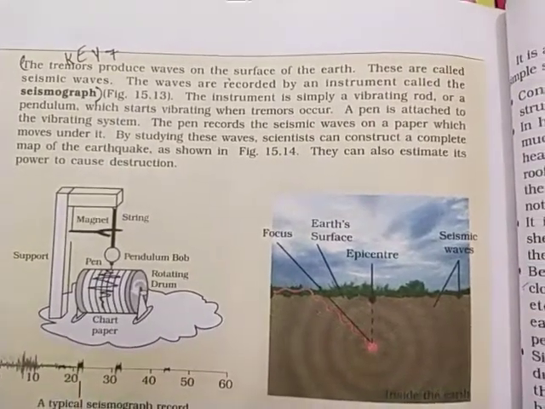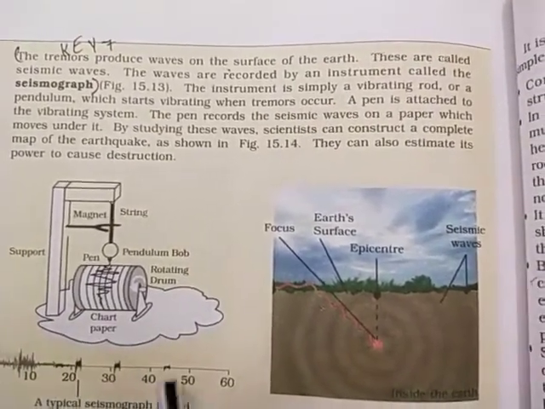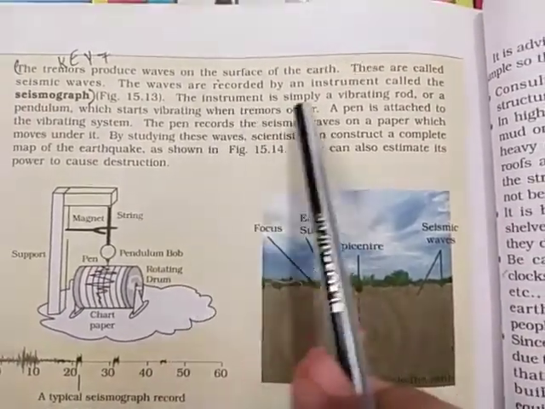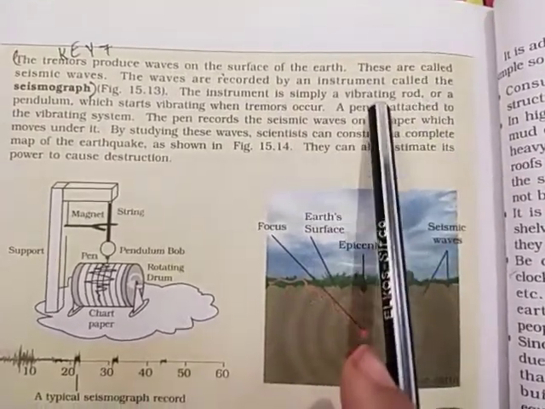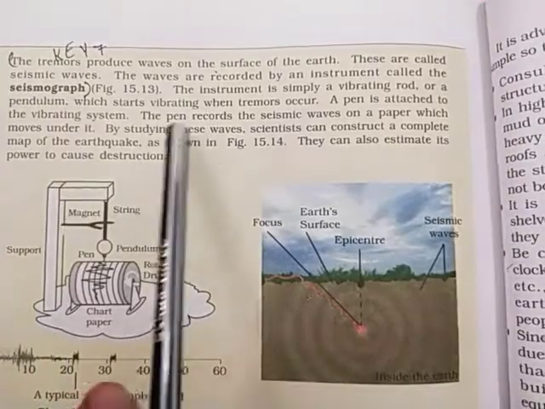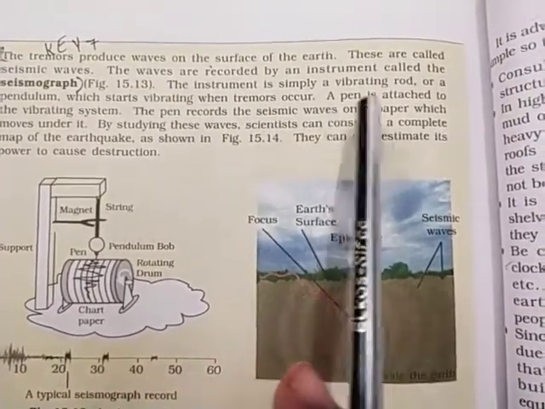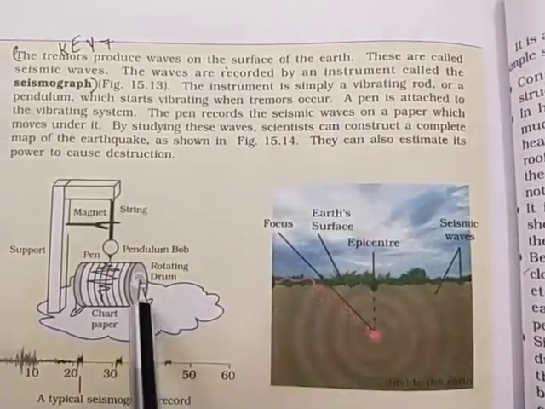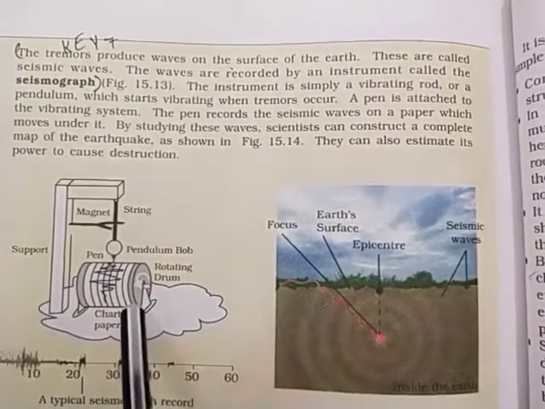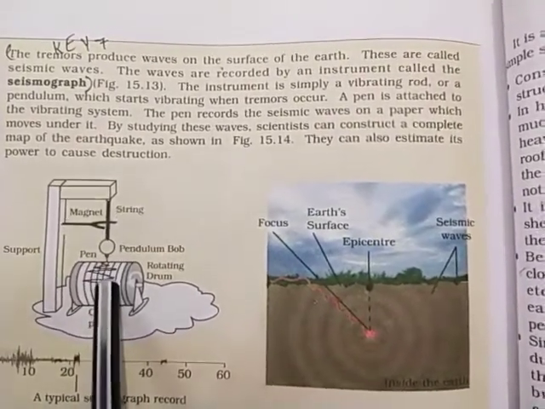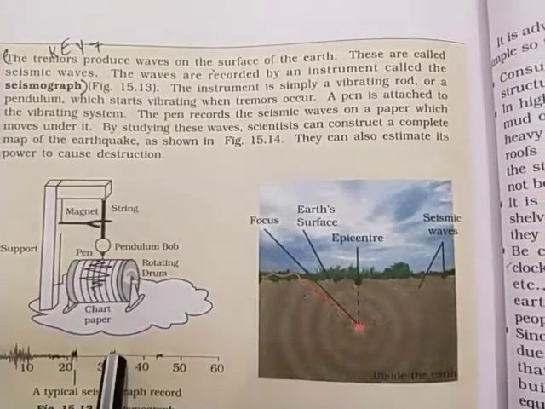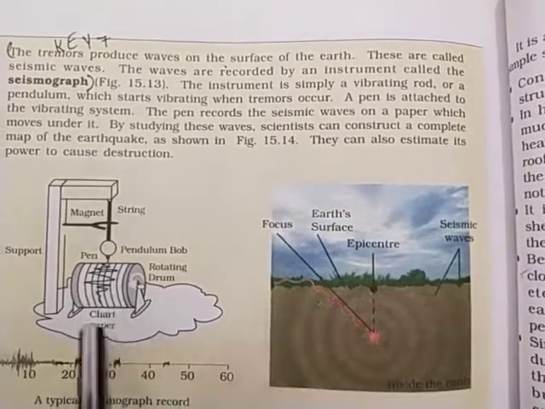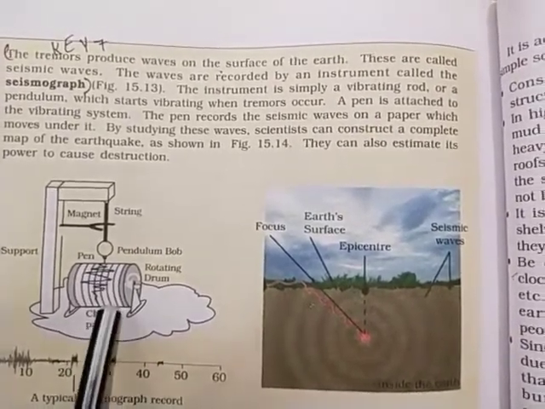Figure 15.13 is the picture of the graph, and this is the tool. The instrument is simply a vibrating rod or a pendulum which starts vibrating when tremors occur. A pen is attached to the vibrating system. The pen records the seismic waves. See, this is a drum-like structure. Here the pen is hung, and when the vibration has started, you can see the graph recorded with the help of a pen.